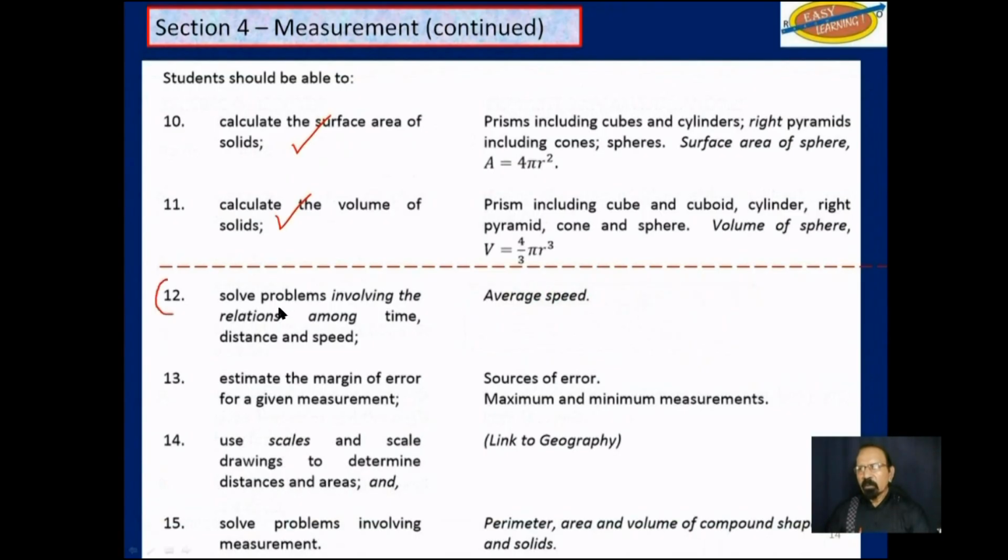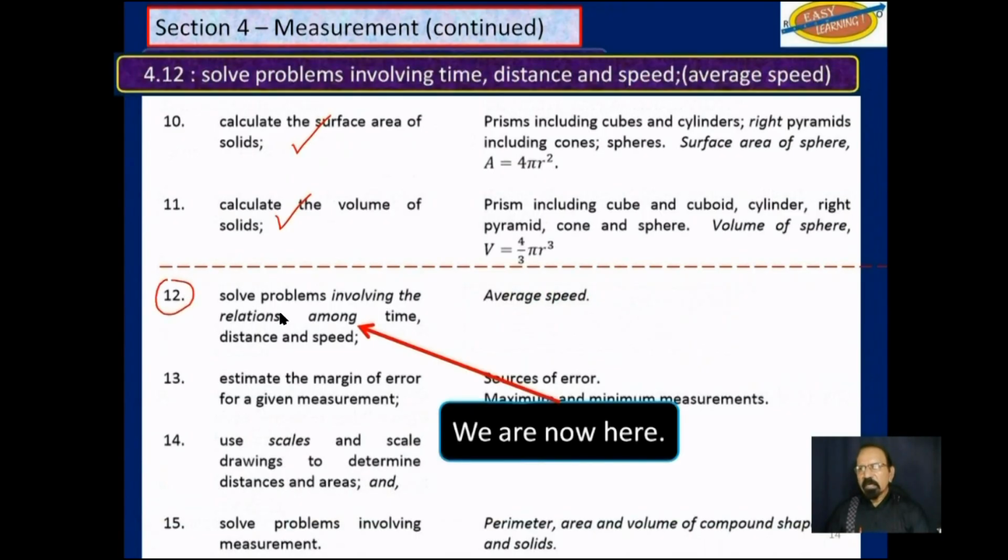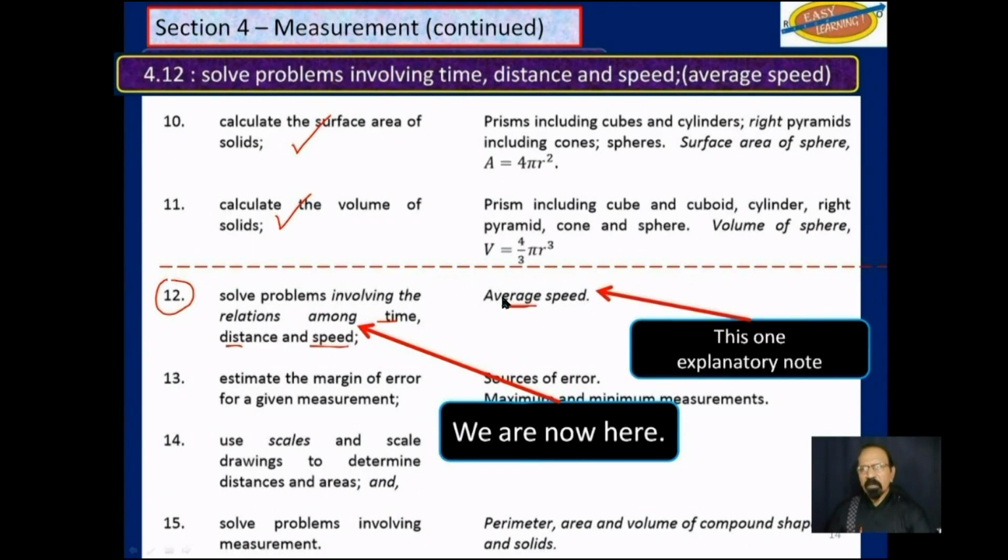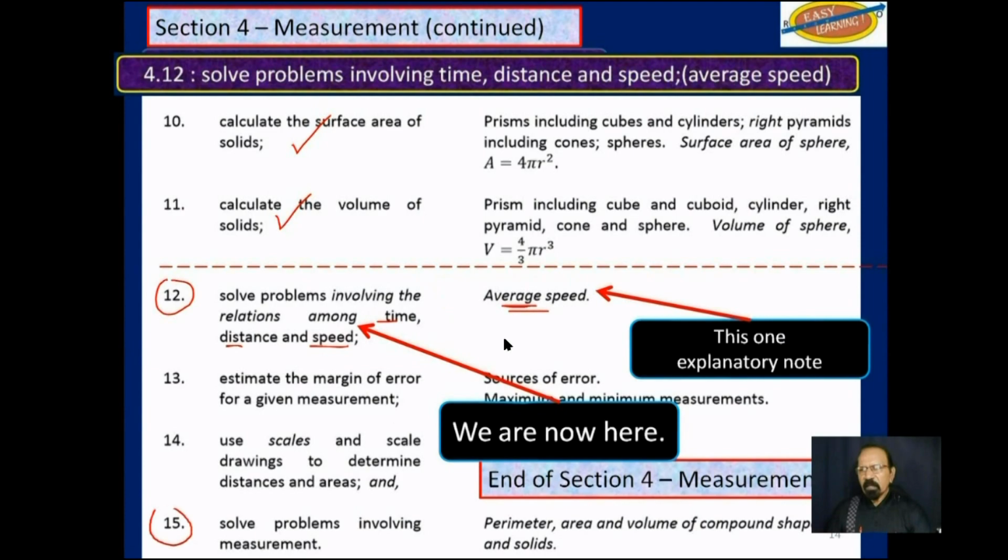We are now here. Objective 12, solve problems involving relations among time, distance, and speed. We have a little explanatory note here, which deals with average speed. And when we get to objective 15, that would be the end of section 4 on measurement.